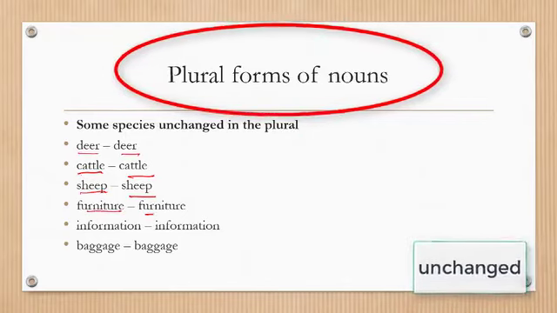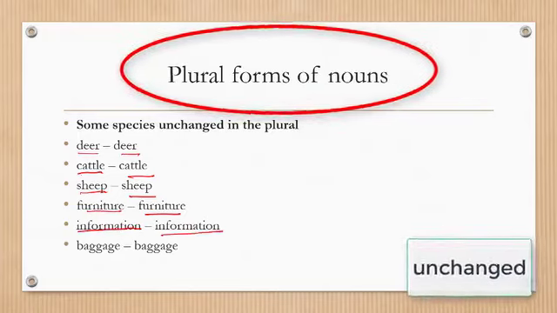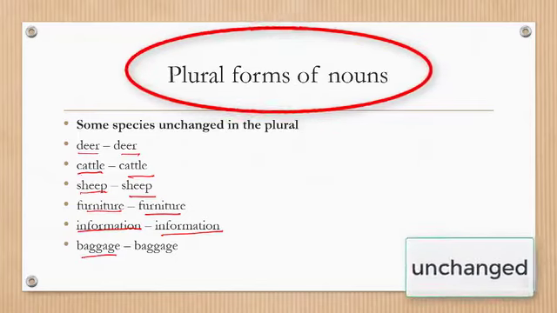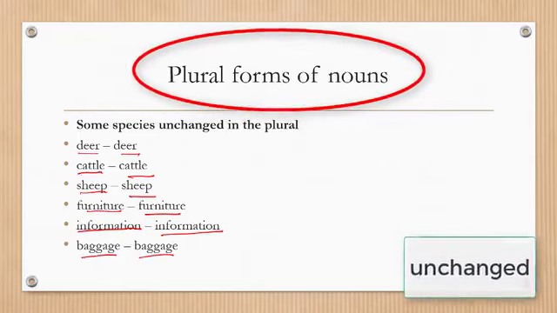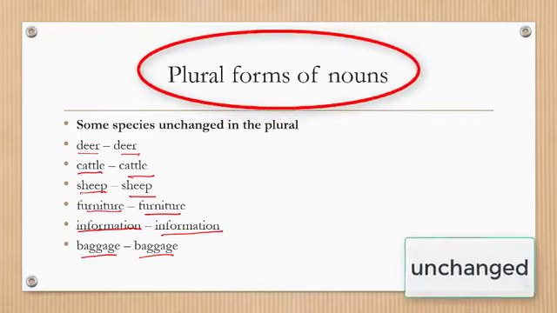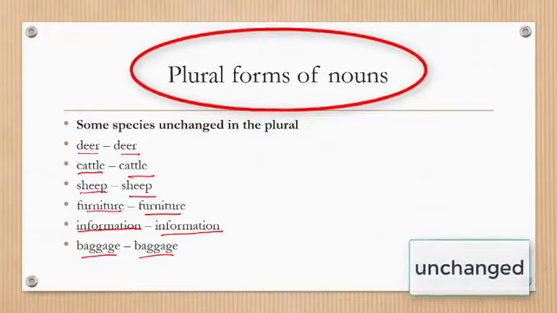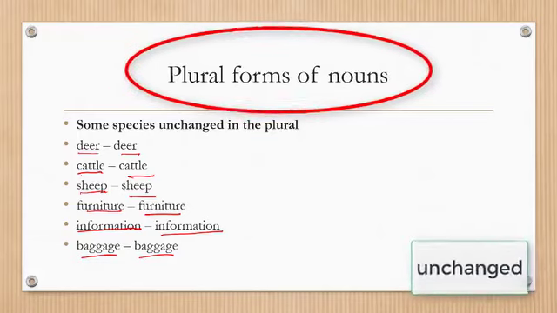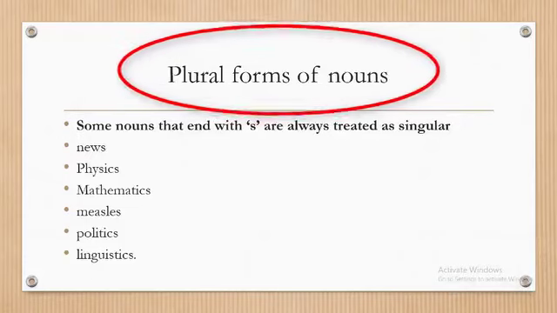Furniture is furniture. It's not furnitures. Information. There's nothing like informations. Baggage. There's nothing like baggages. Please, it's pack your bags, and baggage. So bag can be bags, but baggage remains unchanged.